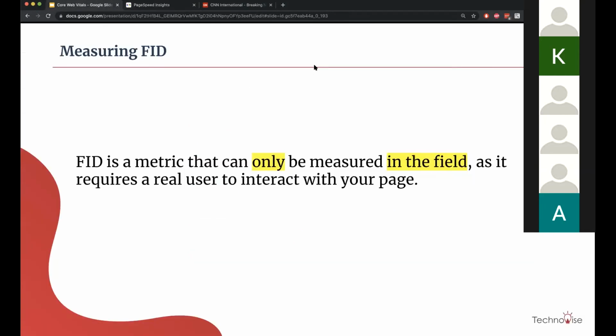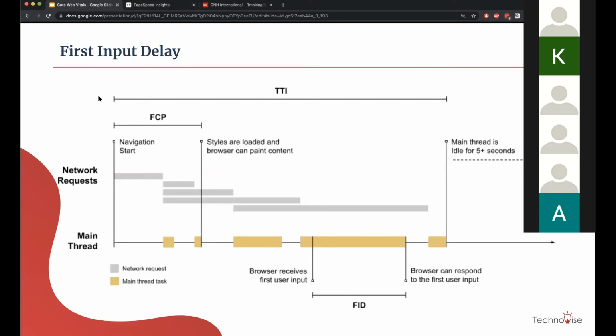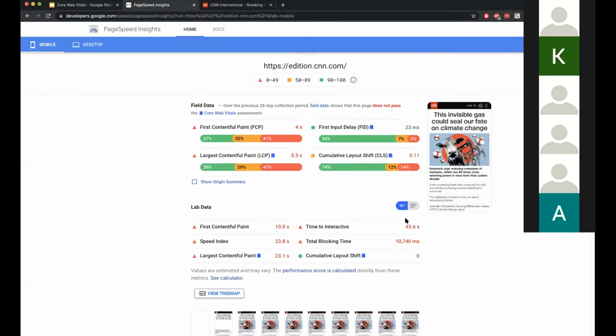Like we saw earlier, lab data can give us TTI, or total blocking time, as well. So this is the total blocking time. If we reduce the total blocking time, it is mostly assumed that your FID will also improve in the field data. So in your lab or dev environment, you can focus on reducing this total blocking time, so that eventually your FID score will be improved.